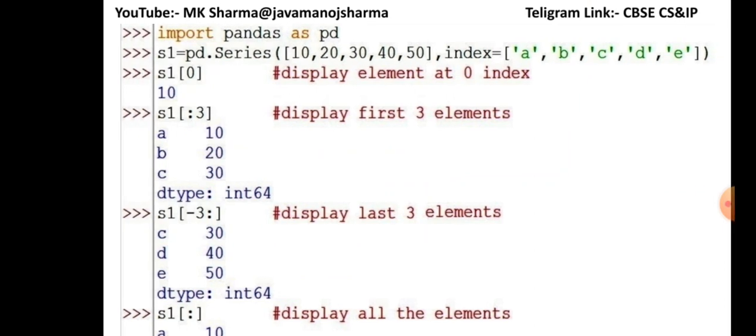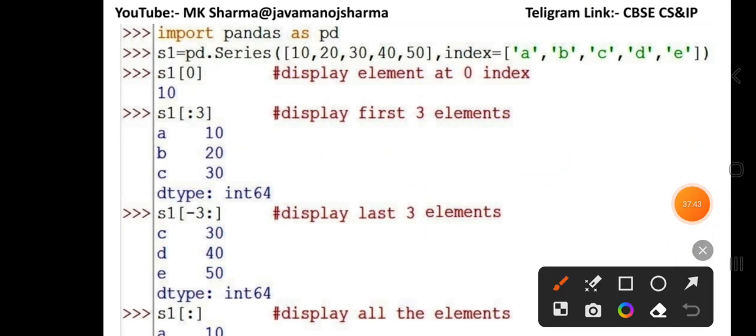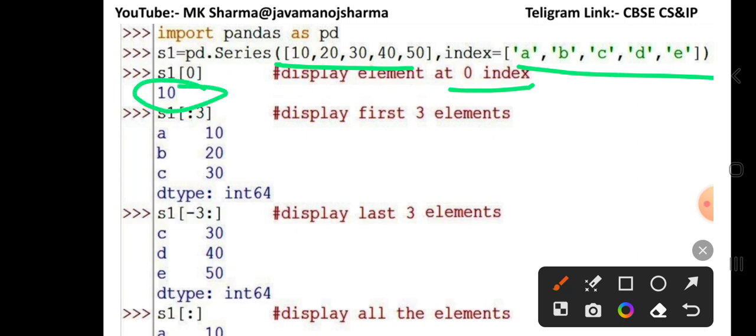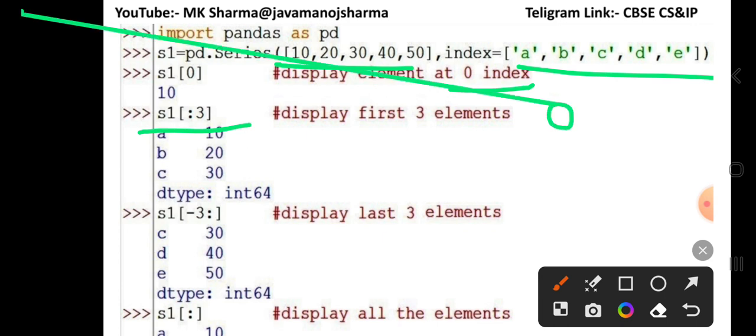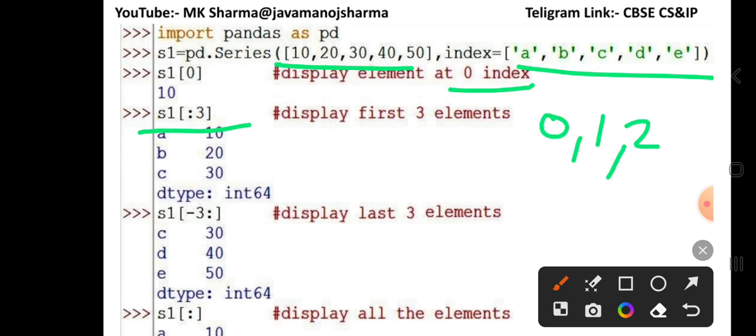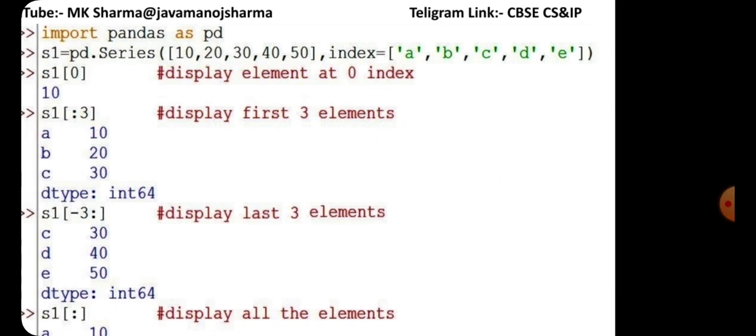Here are some applications of series. You can create a series. These are the data values and these are the index values. When you pass index 0, then this accesses the first element. If you want to provide a start value and the end value is 3, then it will display the first 3 elements: 0, 1, 2, and 3 is the stop value.